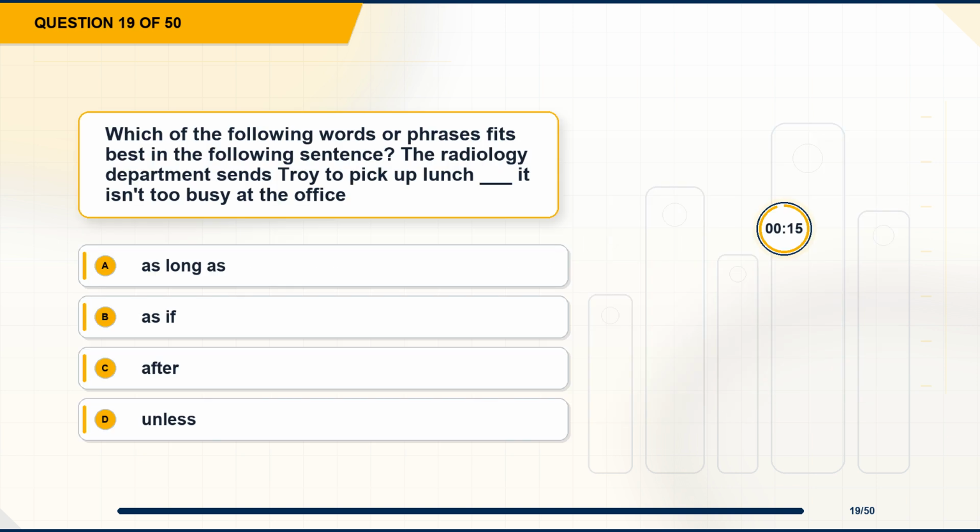Question 19. Which of the following words or phrases fits best in the following sentence? The radiology department sends Troy to pick up lunch blank it isn't too busy at the office. Option A, as long as. Option B, as if. Option C, after. Option D, unless.